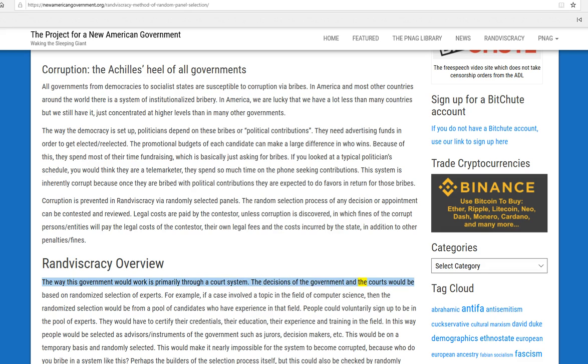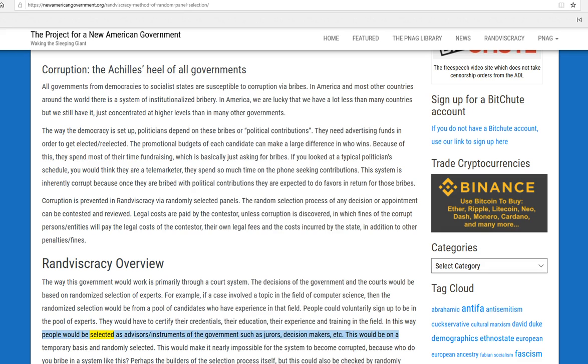The decisions of the government and the courts would be based on randomized selection of experts. For example, if a case involved a topic in the field of computer science, then the randomized selection would be from a pool of candidates who have experience in that field. People could voluntarily sign up to be in the pool of experts. They would have to certify their credentials, their education, their experience, and training in the field.